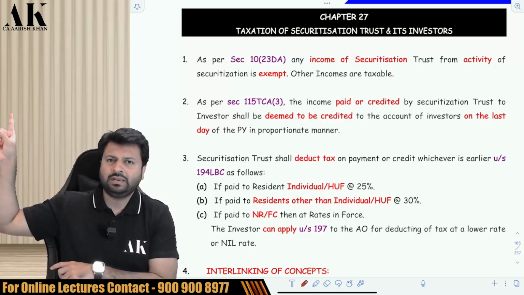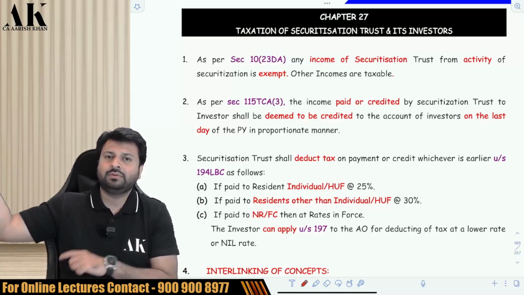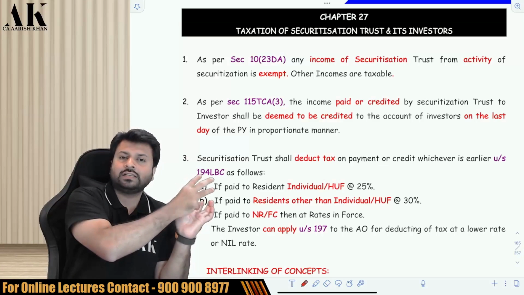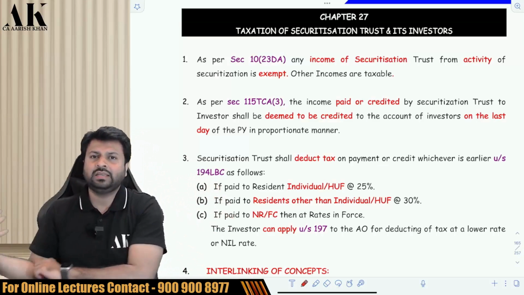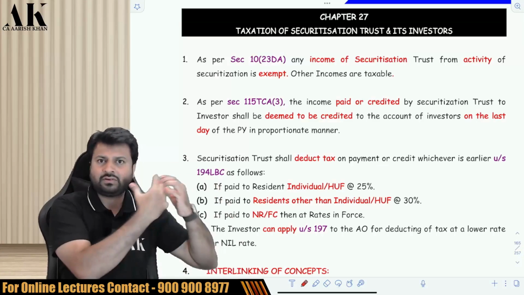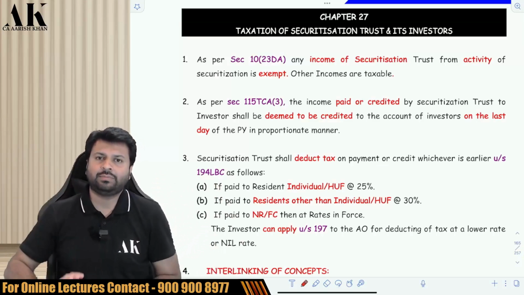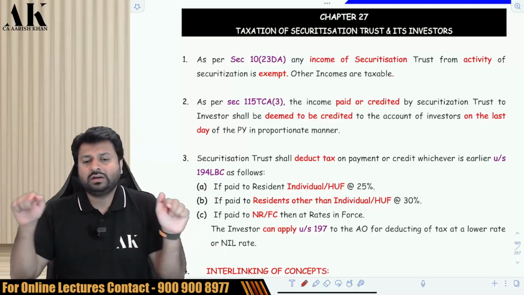So now the bank has given the loan to the customer, and the customer will repay EMI to the bank. Now the bank is fed up, so the bank goes to the securitization trust and says, give me upfront money. The securitization trust raises money from investors and gives upfront money to the bank. Okay. So now in that case, we need to understand the taxability.